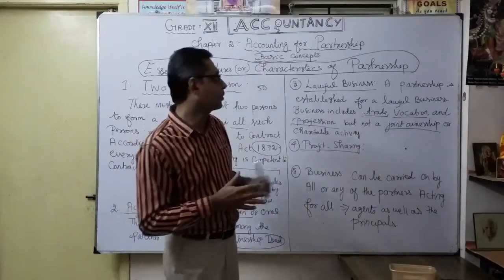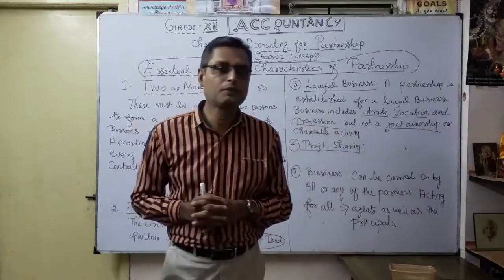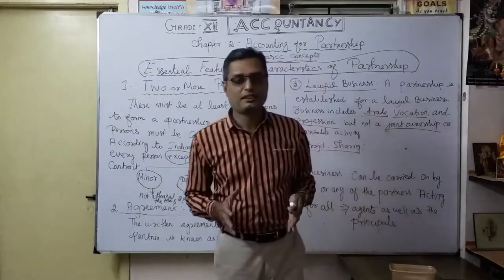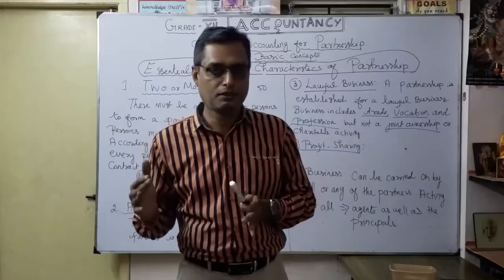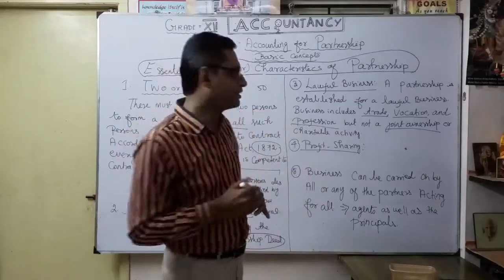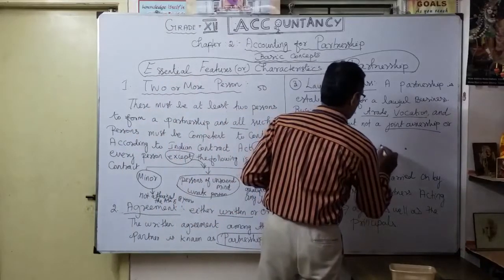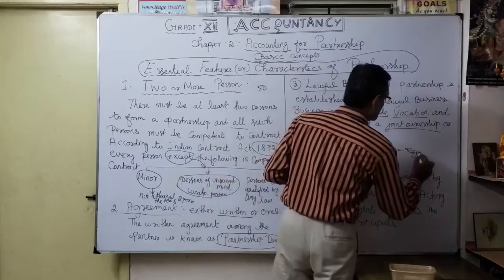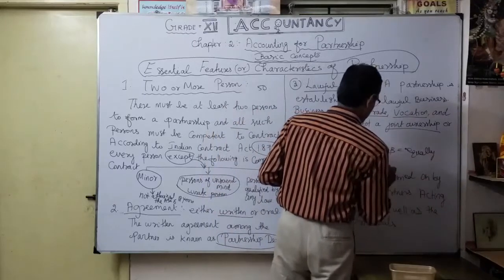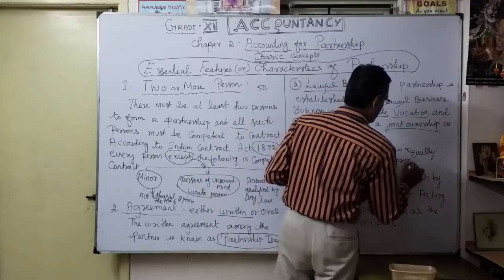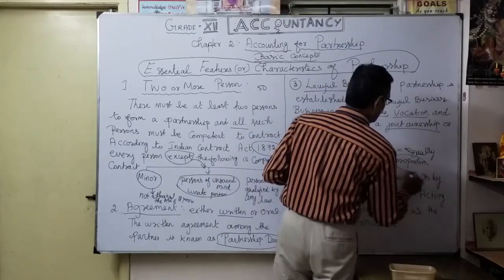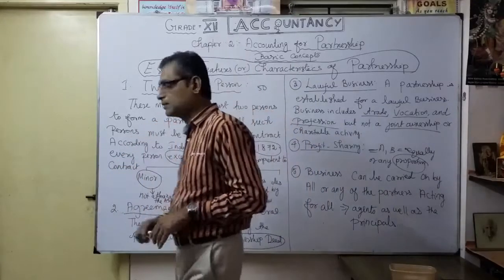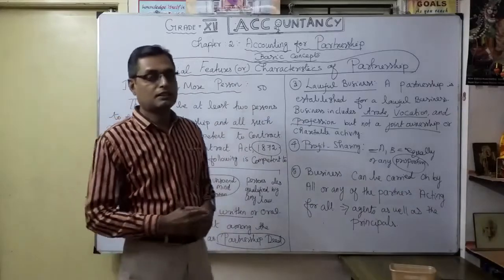So that's your third point, lawful business, one of the important features of partnership. The fourth one, as you know very well, is profit sharing. So definitely, as partners coming for the partnership, there should be profit sharing. This question will arise. For example, A and B will share how? Equally or in any ratio, equally or in any proportion. We will discuss later. Profit sharing, any proportion. Very, very important, the profit sharing we want to mention in a deed. That's the content of the deed. We'll see later what the contents of the partnership deed are.